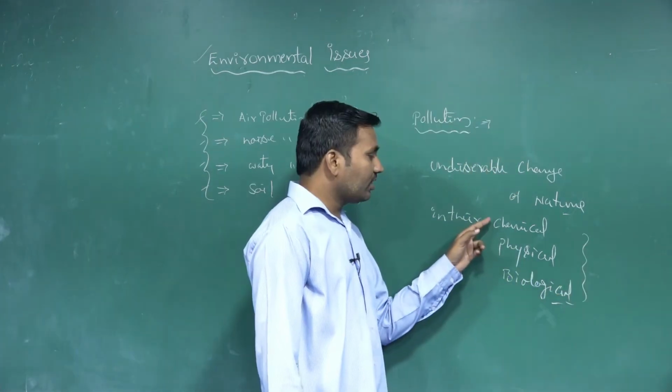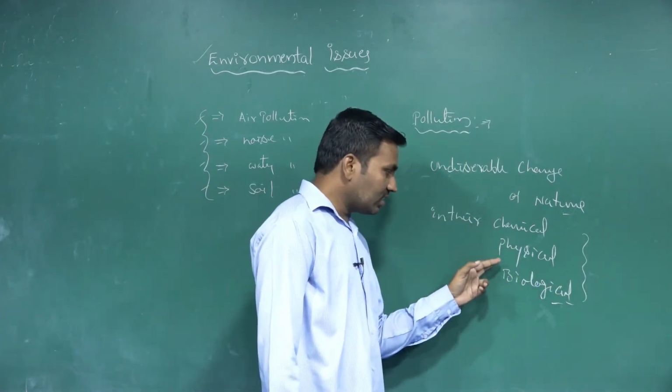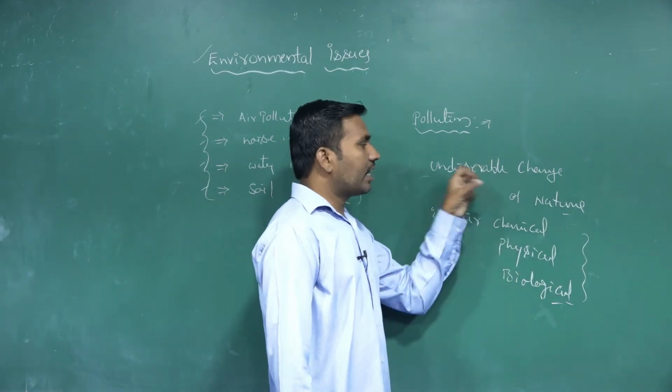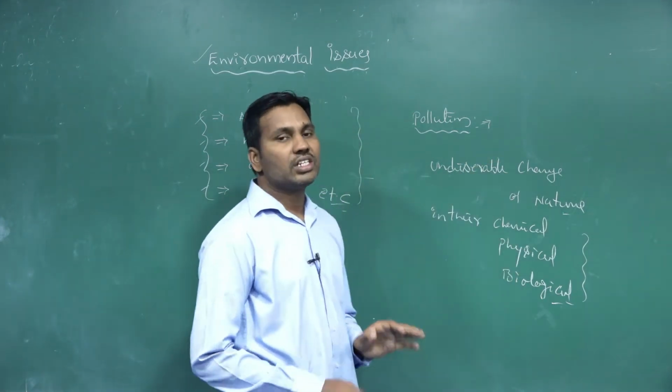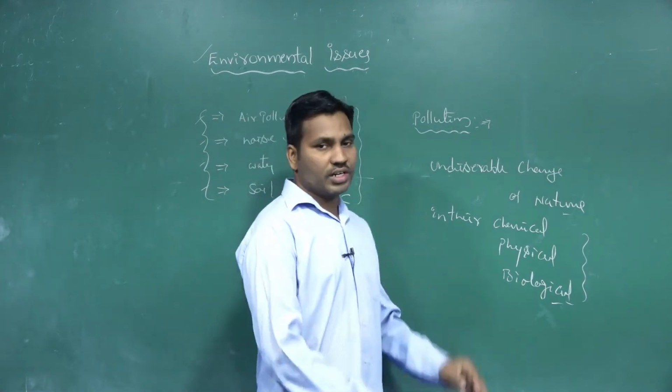That means the chemical nature, physical nature and biological aspects of the atmosphere are changing. This is called pollution.